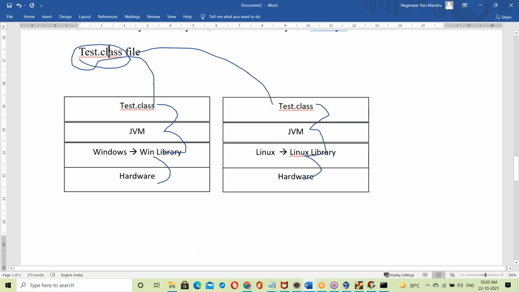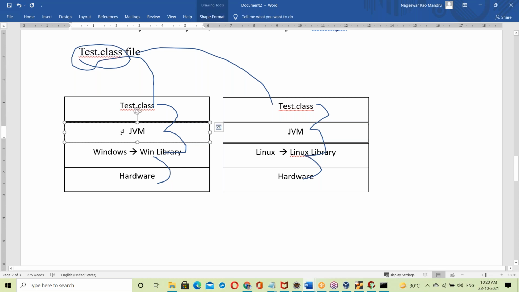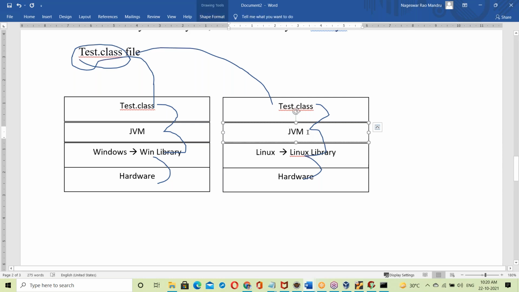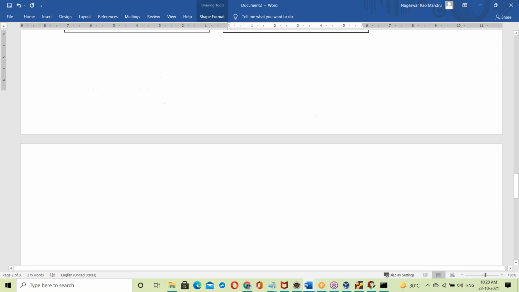See, the .class file is created only once. After creating it, when you run it on Windows OS, the JVM links your .class file to the Windows OS library. The same .class file running on Linux, the Linux JVM links it to the Linux library.